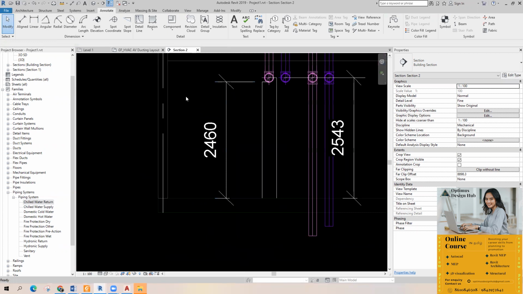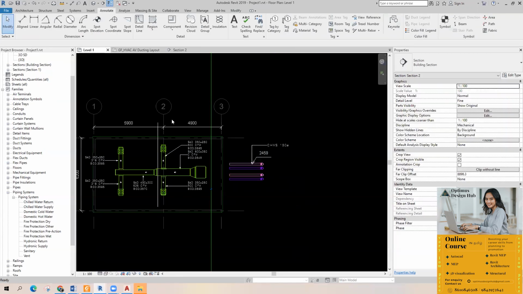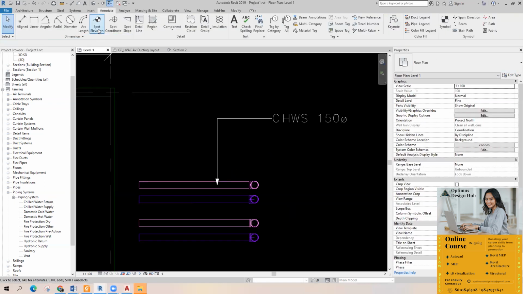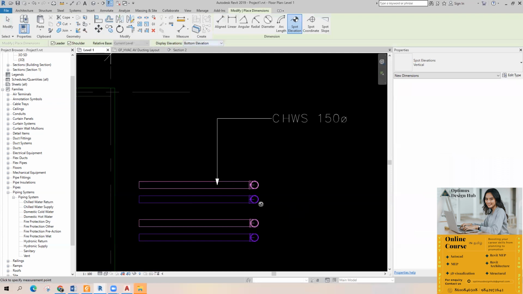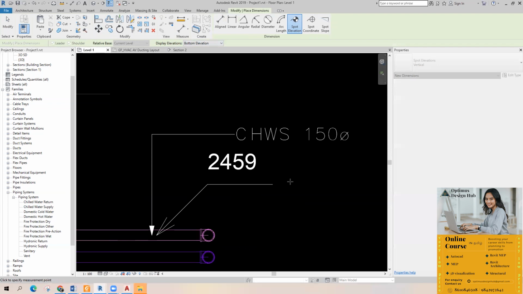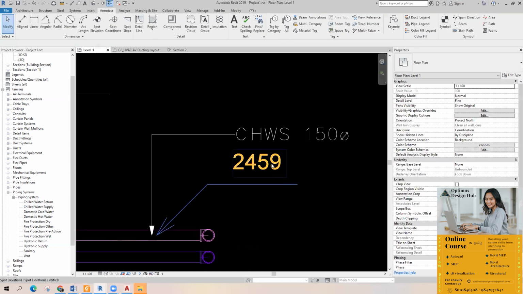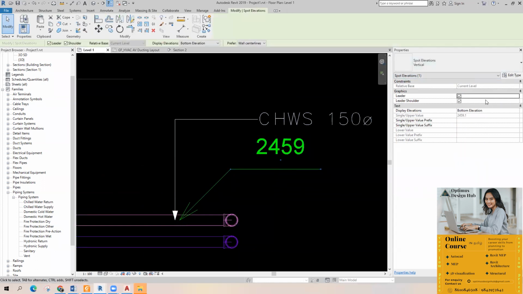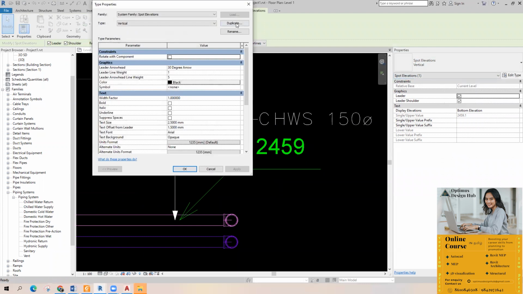Okay, so this is the bottom elevation. See, I will show it once again. Spot elevation, bottom elevation. Just pick the point and just expand it. Okay, actually this is another family. See, and I'm picking this. There is a type called spot elevation vertical. I'll do one thing. I'll just edit it and I will rename it, or else you can duplicate it. I'm going to give it as BOP.